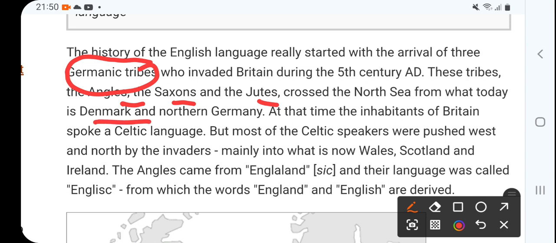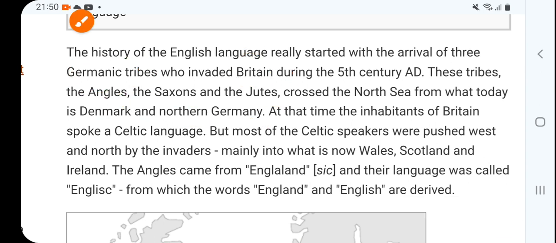They came from outside, and then they came to Britain and invaded Britain.